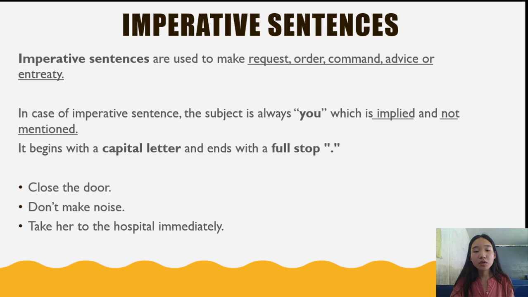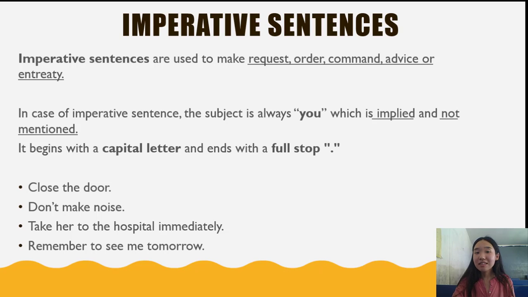"Take her to the hospital immediately." In this sentence also we cannot find any subject, but remember the subject is always you, and the sentence has begun with a capital letter T and ended with a full stop. "Remember to see me tomorrow." This is also an imperative sentence because we cannot find any subject in this sentence, but remember the subject is always you, and the sentence has begun with a capital letter R and ended with a full stop.